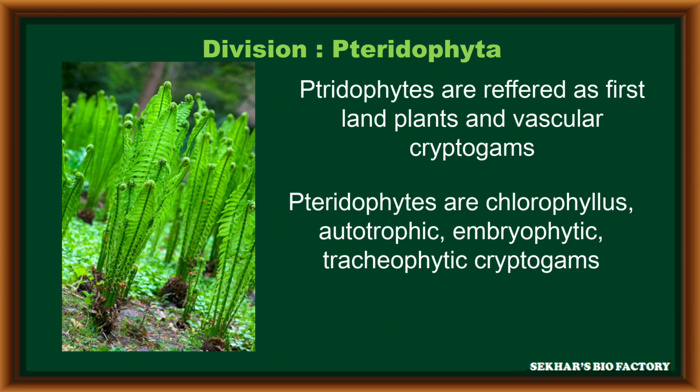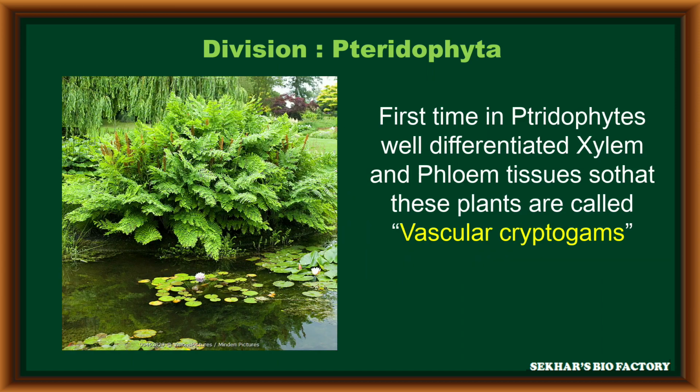That means for the first time in these plants, xylem and phloem tissues are developed, so the Pteridophyta group is also called vascular cryptogams. There are no vascular tissues in the remaining divisions like thallophytes and bryophytes. These are seen only in pteridophytes, so pteridophytes are called vascular cryptogams.